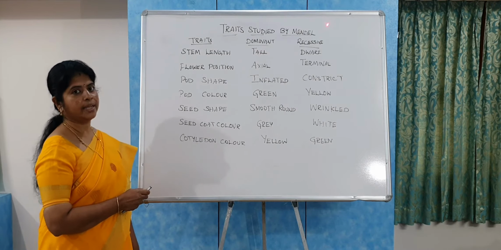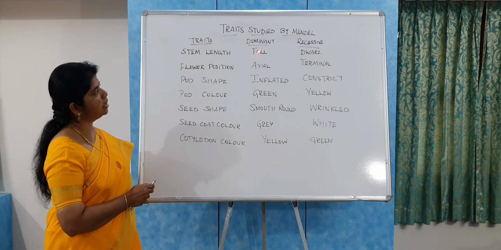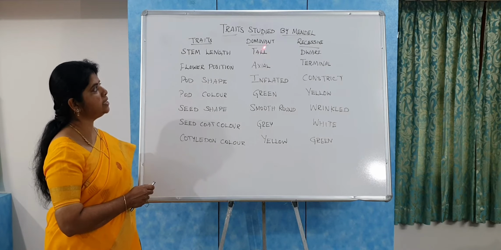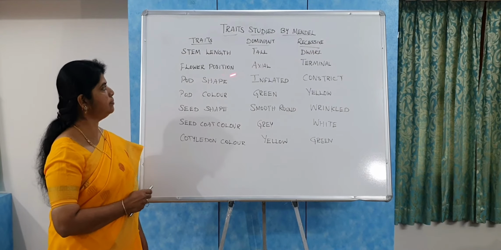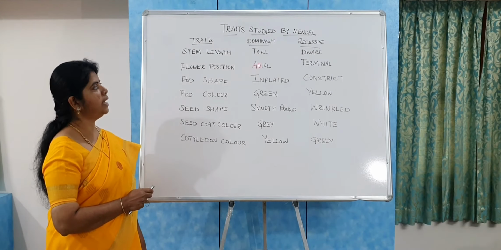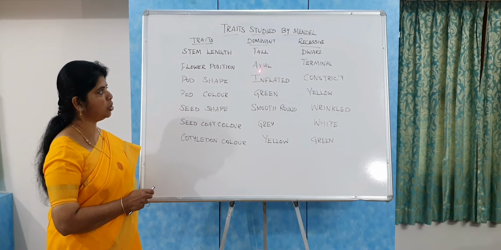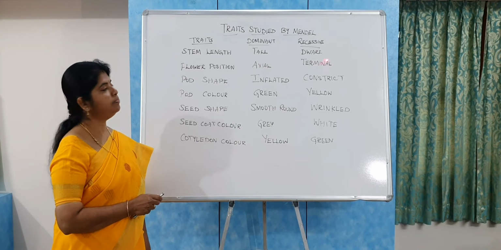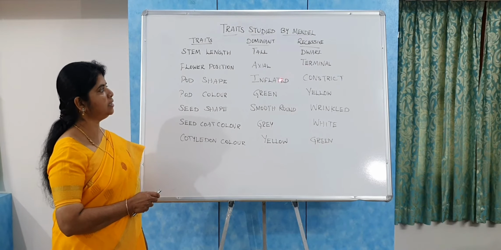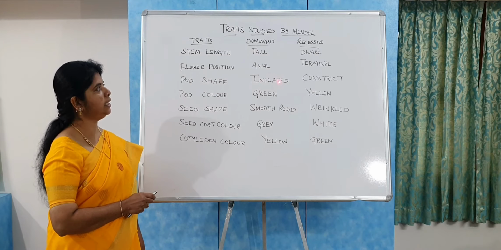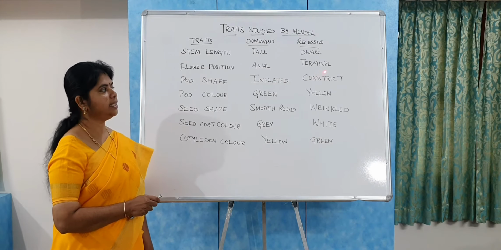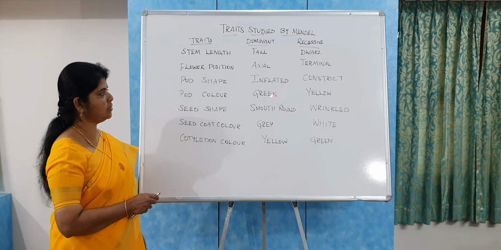And due to his experiment, he observed that the tall is the dominant character, and the dwarf is the recessive character. In the flower position, the axial flower position is the dominant one, and the terminal position is the recessive character. And when you come to the pod shape, the inflated pod is a dominant character, and the constricted pod is the recessive character.